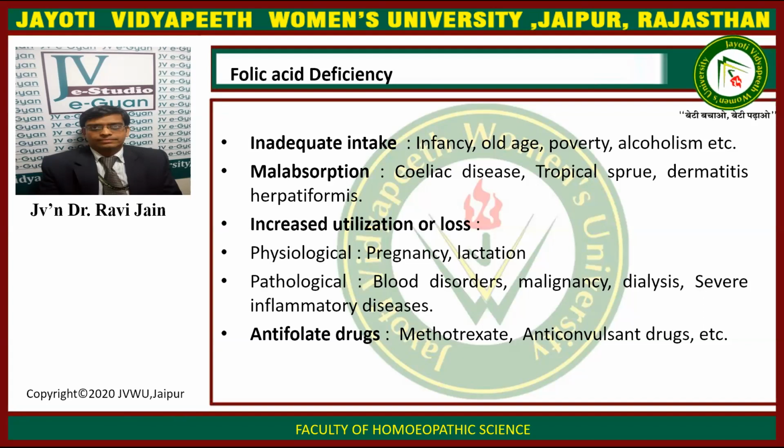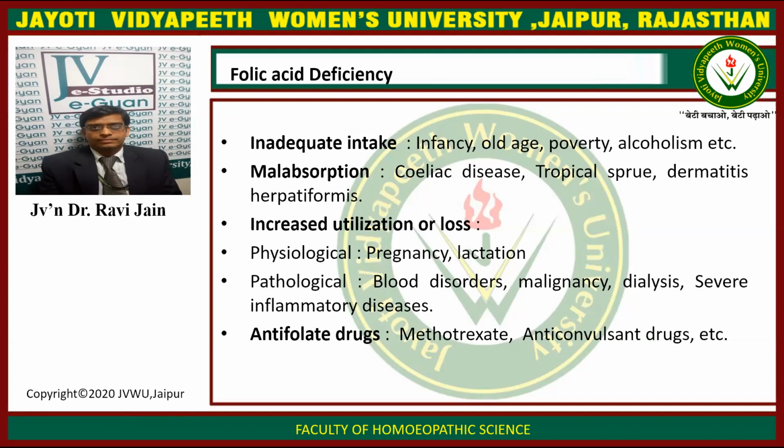Now we come to the folic acid deficiency. Folic acid deficiency results due to inadequate intake, especially in infancy, old age, poverty, and alcoholism. Second one is malabsorption: celiac disease, tropical sprue, dermatitis herpetiformis.